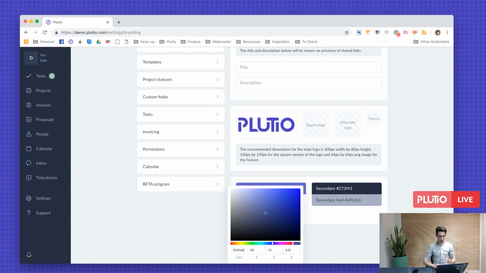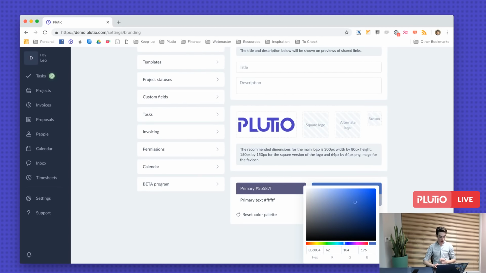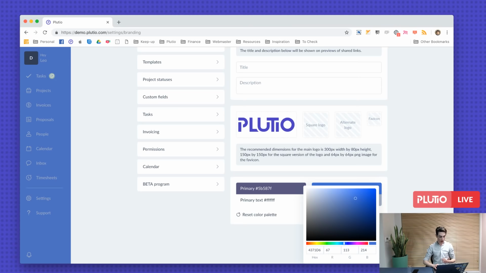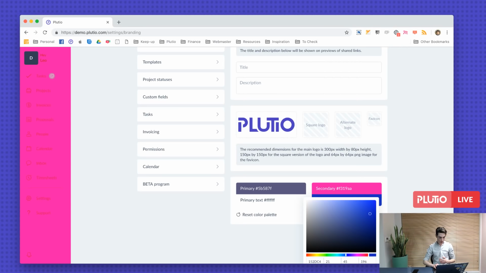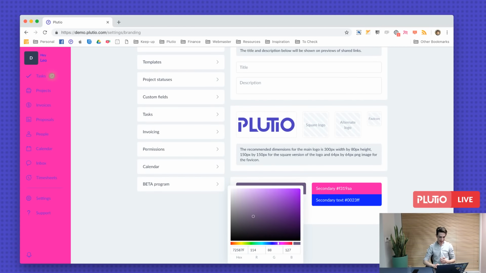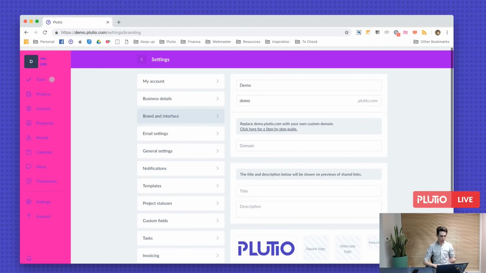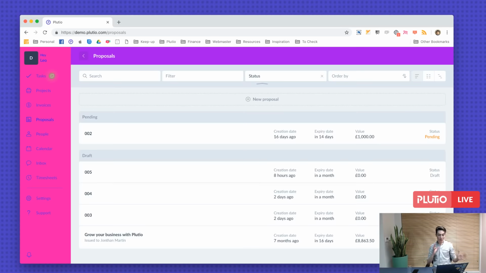So as you can see here, I've just changed the top header, and I can now change the secondary main menu as well. So I can make it pink. I can go crazy. Here we go. Now that's a nice combination of colors, isn't it? Now my Plutio looks completely different. So you can personalize Plutio with white label to make it look just like it's yours.